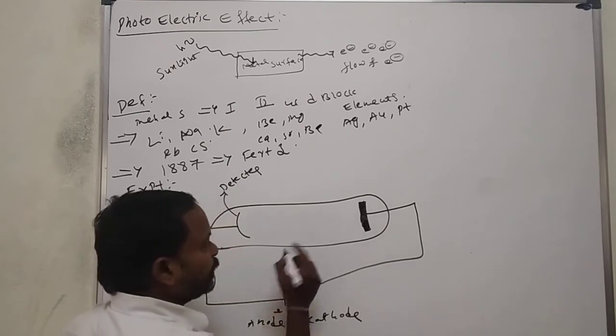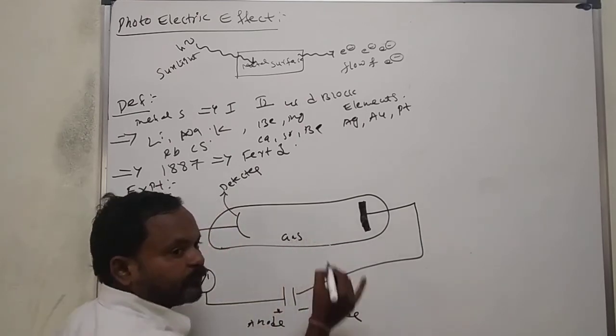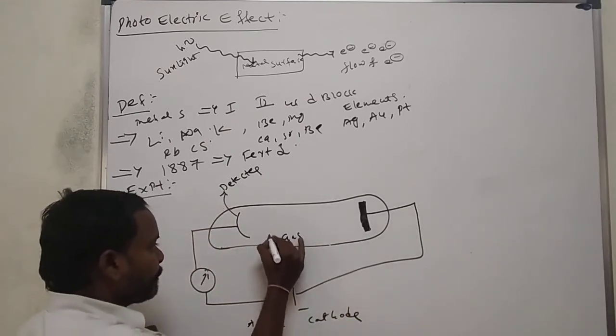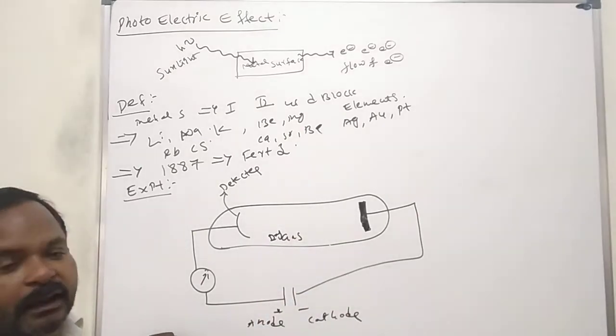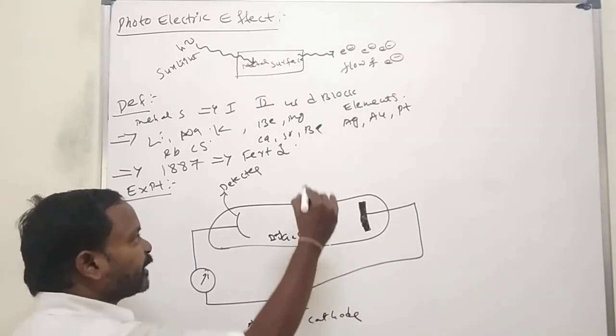Here he took any dry gas with high pressure. What happens here?